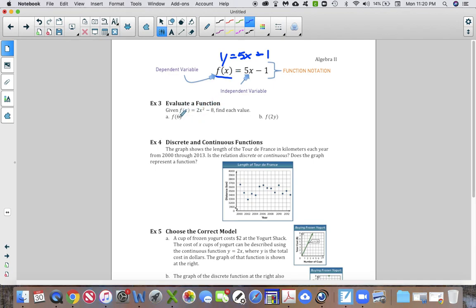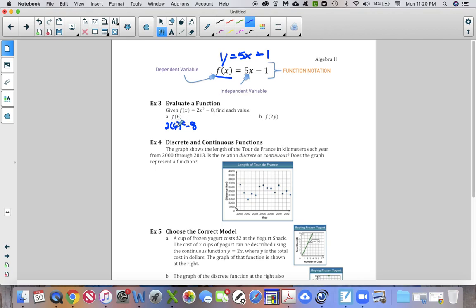So going down here, we have f of 6. They want us to plug 6 in for x. So what that looks like is 2 times 6 squared minus 8. Okay, so when you're doing this, you do not multiply the 2 and the 6 first. In your PEMDAS, parentheses, exponents, and so on, you do exponents before multiplication, right?